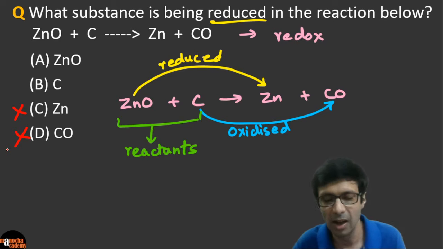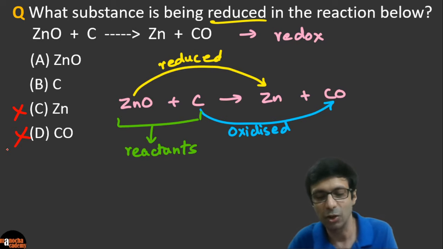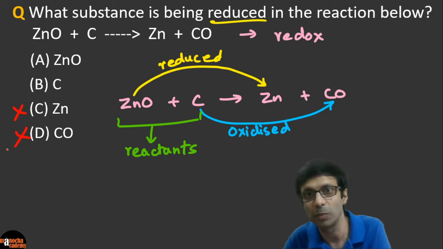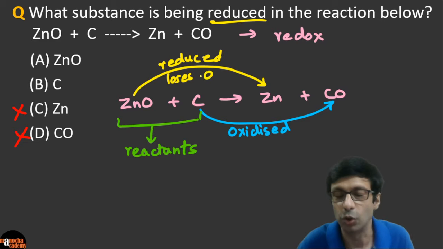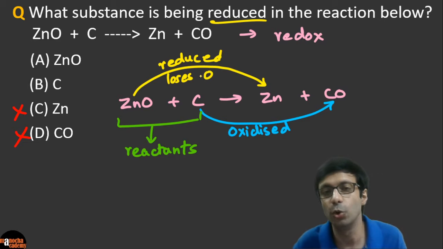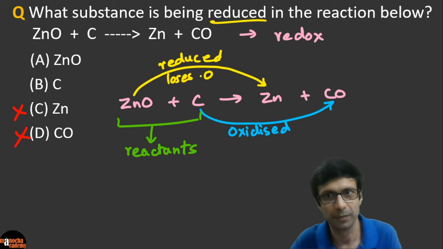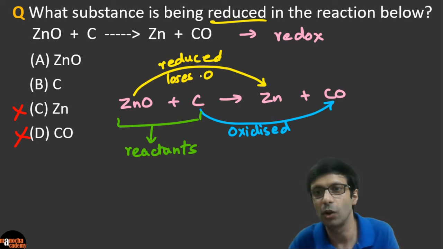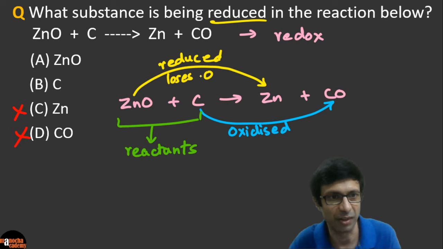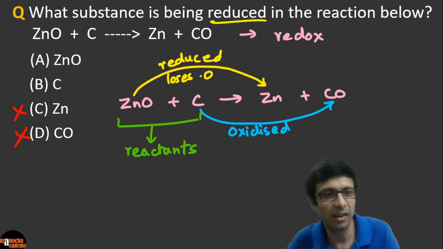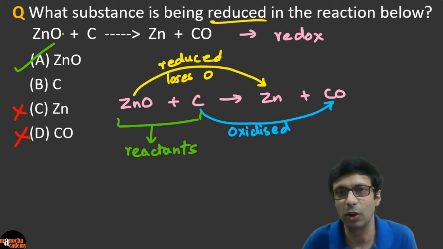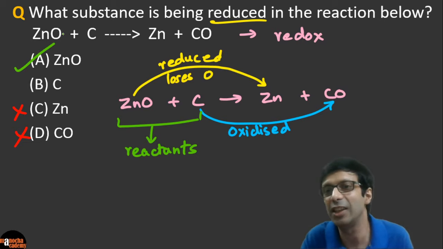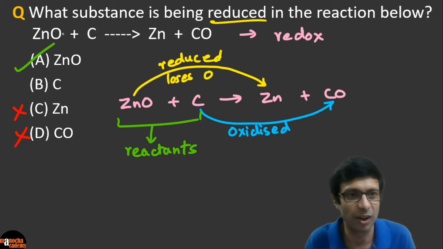Only the reactants. And now you can pretty easily see that zinc oxide is being reduced because it's losing oxygen. You know that addition of hydrogen or losing oxygen means reduction, right? Similarly, gain of oxygen or losing hydrogen is oxidation. Clear? So guys, who's being reduced here? Excellent. I see many of you got the right answer. Superb. It's going to be zinc oxide. So zinc oxide is reduced to zinc because it loses oxygen.